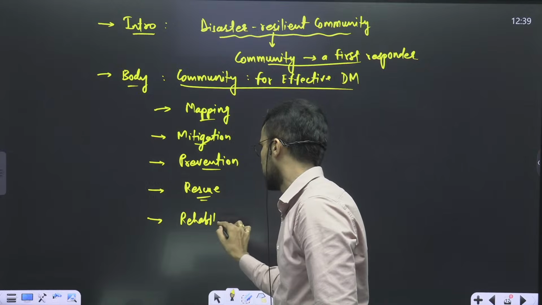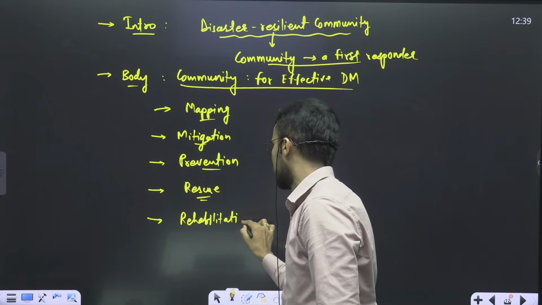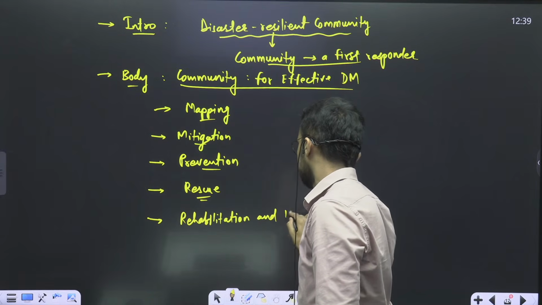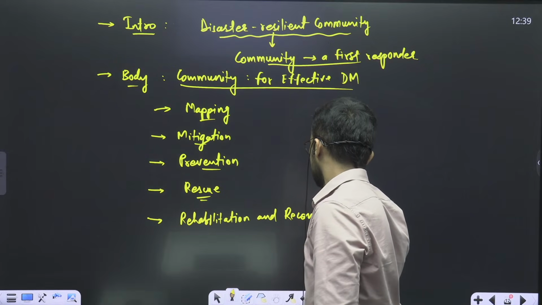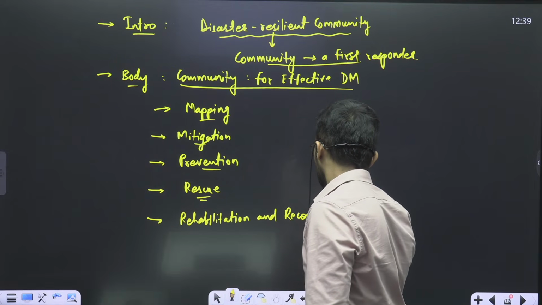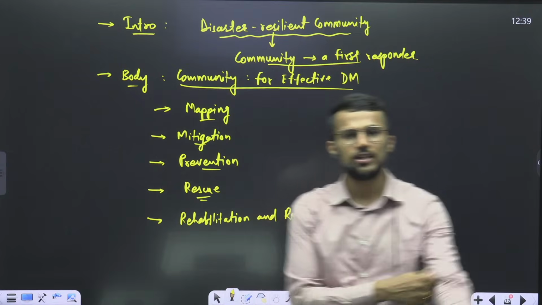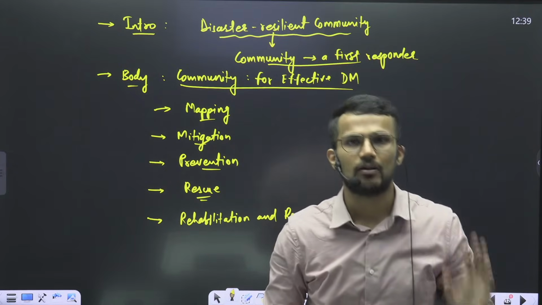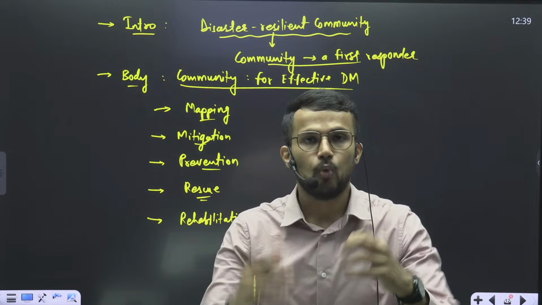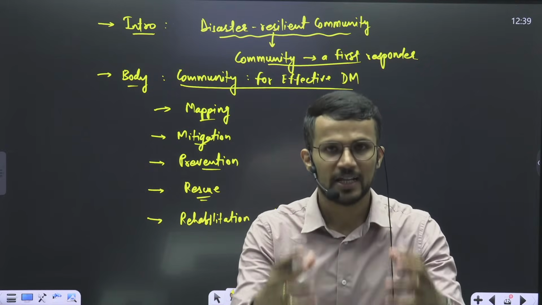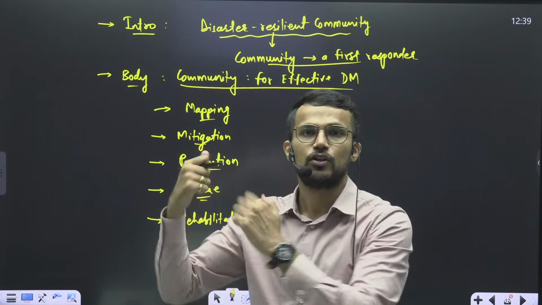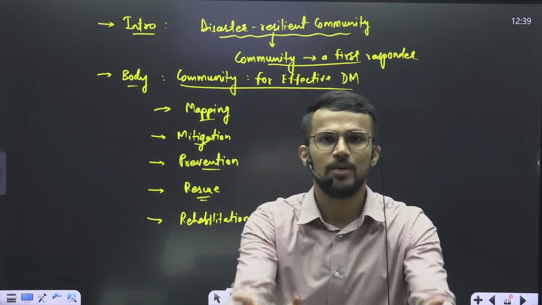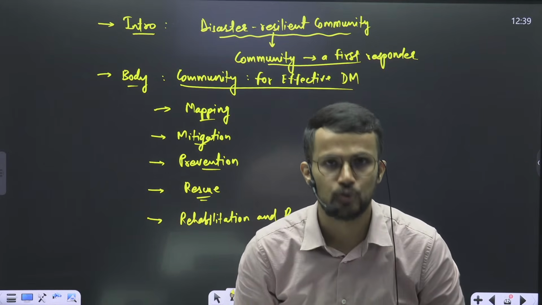And then finally rehabilitation and reconstruction, right? Rehabilitation and reconstruction would be carried out by the government initially, but what after the government help has been withdrawn? Government won't be able to focus on that area in perpetuity.